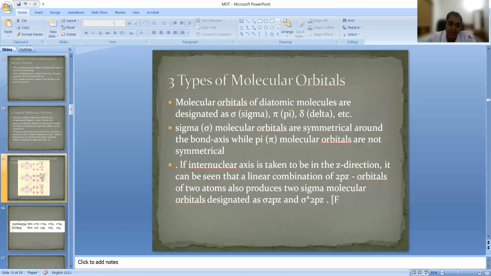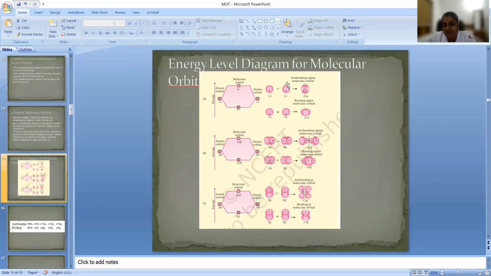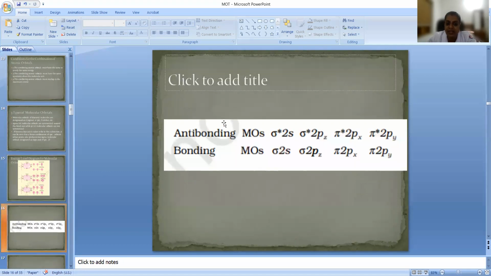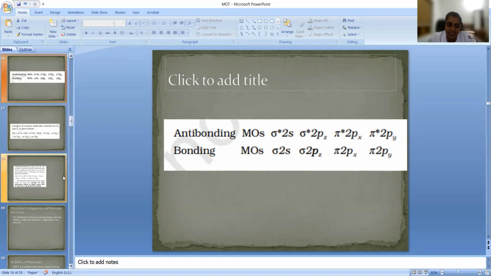Let us see how they are formed. The 1s and 1s orbitals combine and we get antibonding and bonding sigma molecular orbitals. The 2pz orbitals combine and we get sigma 2pz and sigma star 2pz. And this is the formation of pi molecular orbitals, just to see and understand, that's not very important. Sigma 1s is also there: sigma 1s, sigma star 1s. So these are the molecular orbitals that we have already seen.